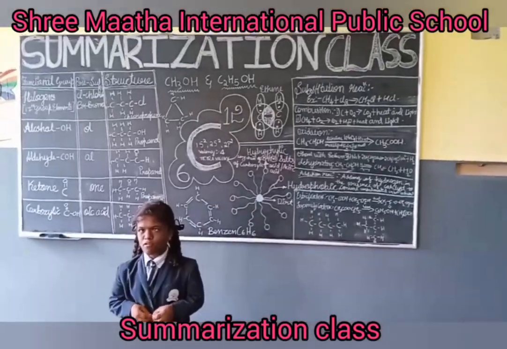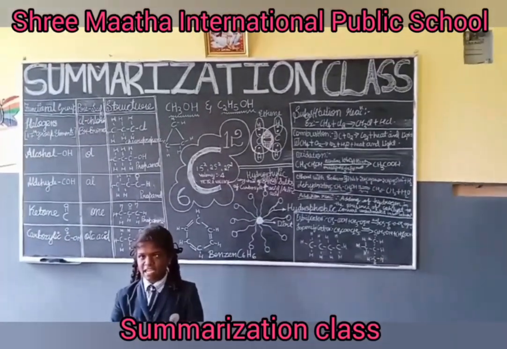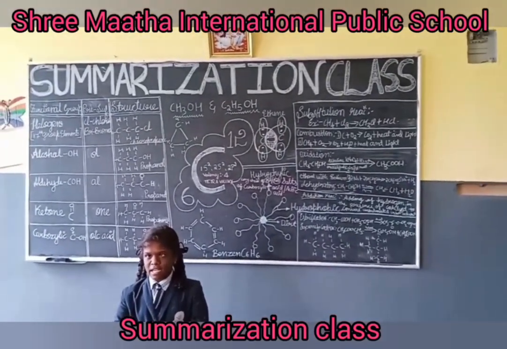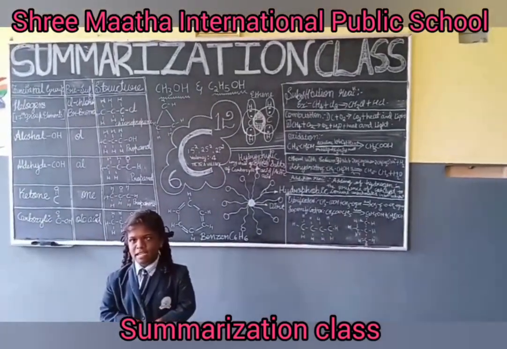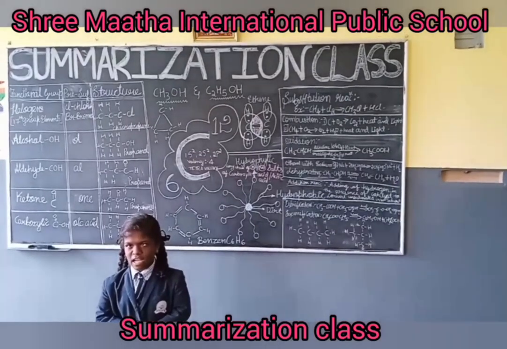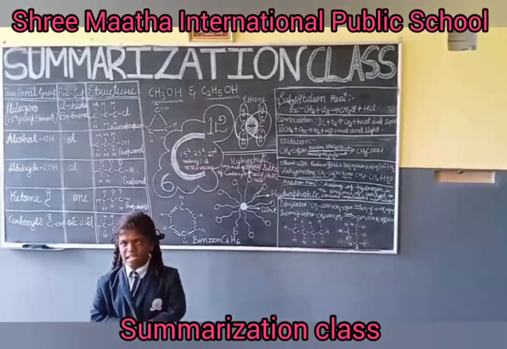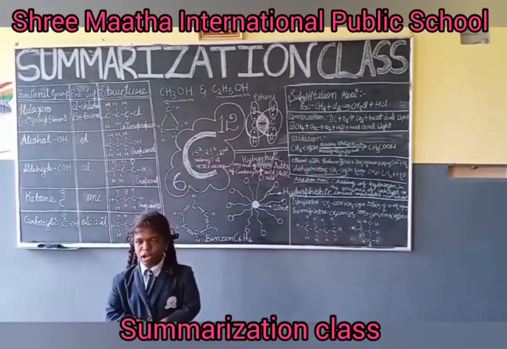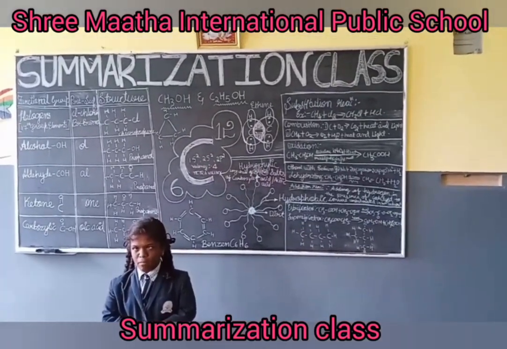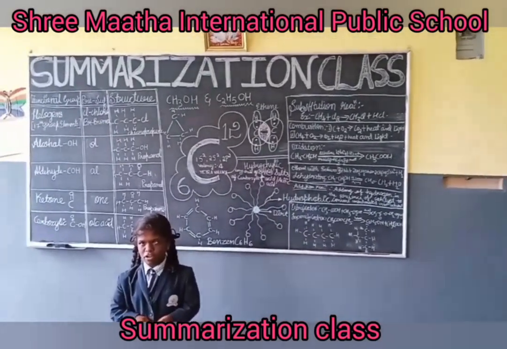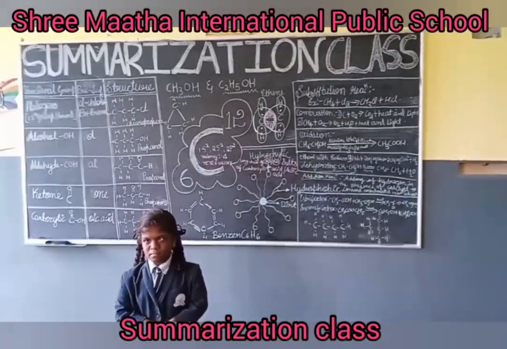There are two types of carbon compounds: one is saturated and another is unsaturated. Saturated compounds have single bonds, burn with a blue flame, and undergo complete combustion, and having more hydrogen, they are called saturated. Example, alkane. Unsaturated compounds have double or triple bonds, release a yellow flame, undergo incomplete combustion, and having less hydrogen, they are called unsaturated. Example, alkene and alkyne.